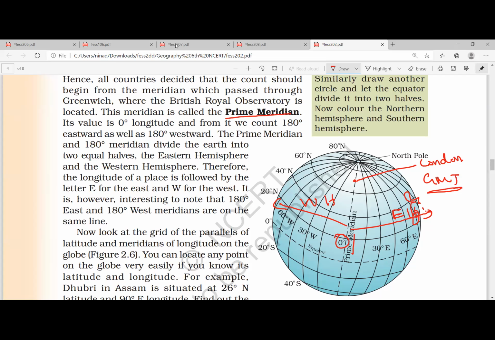In India, we have something called IST, Indian Standard Time, which is calculated at 82.5° east. As with latitude, where N or S will be in the suffix, here E will be there representing the Eastern Hemisphere, or W representing the Western Hemisphere. Clear?